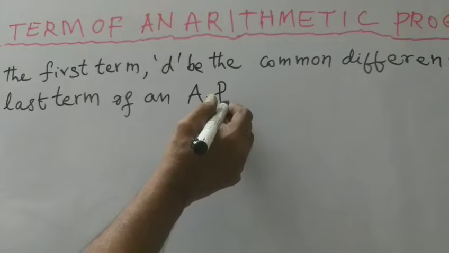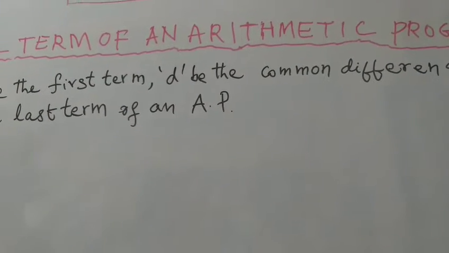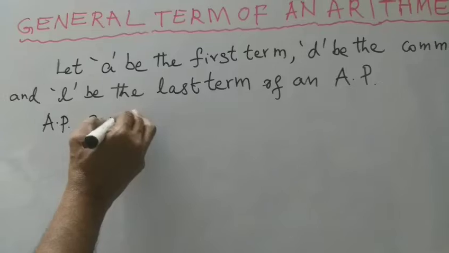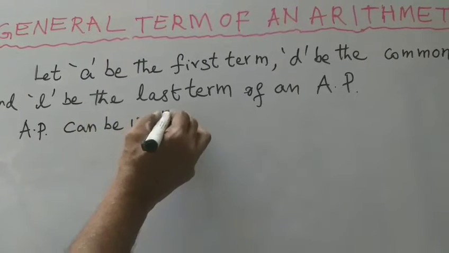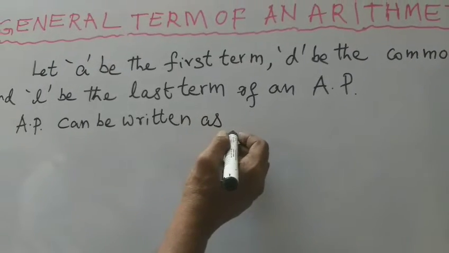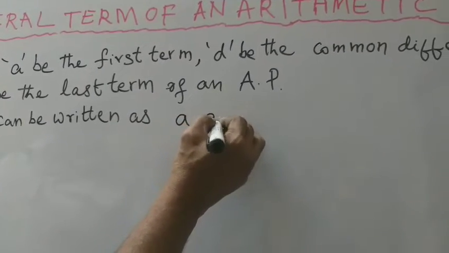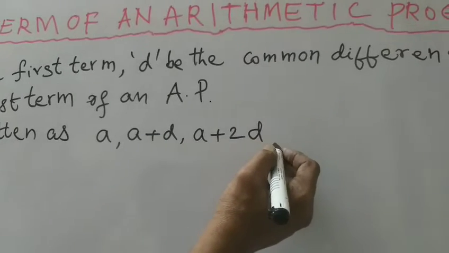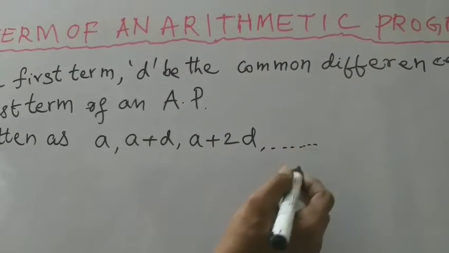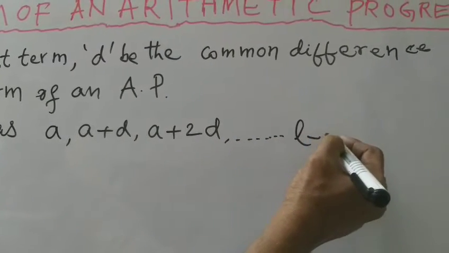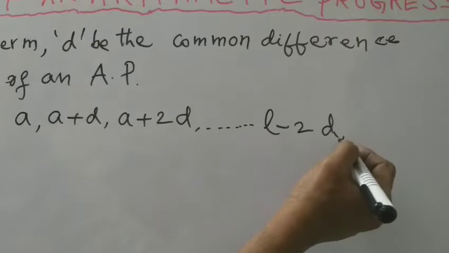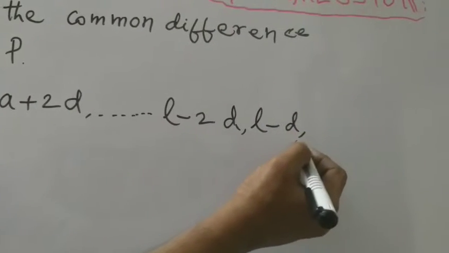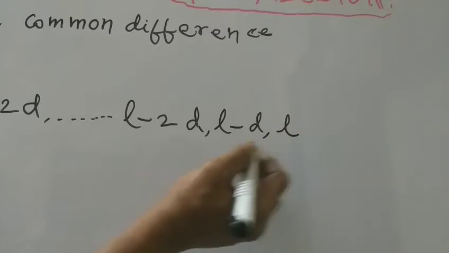The arithmetic progression can be written as a, a plus d, a plus 2d, and so on, l minus 2d, l minus d, last term l.